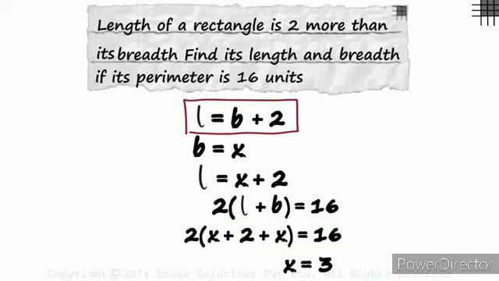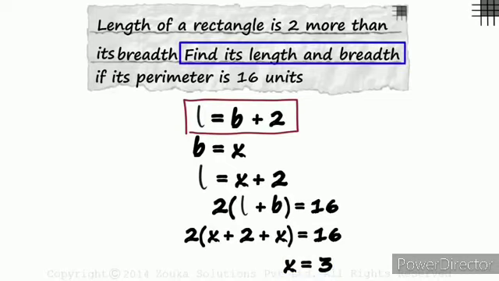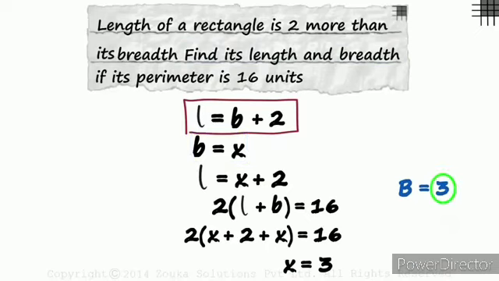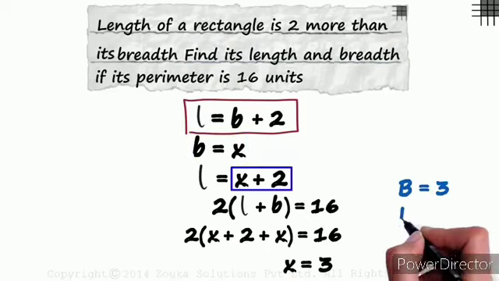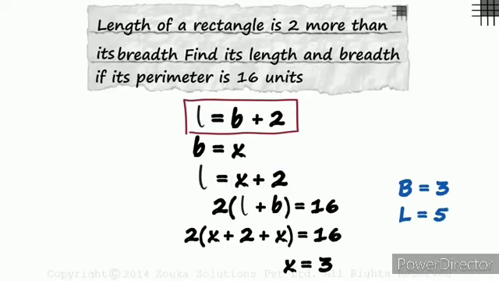Don't forget, you are not asked to find the value of x. You are asked to find the length and the breadth. As B is x, it will measure 3 units. And as the length is 2 more than its breadth, it will measure 5 units.